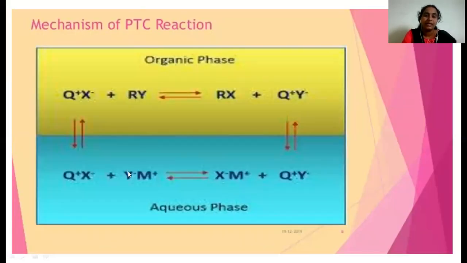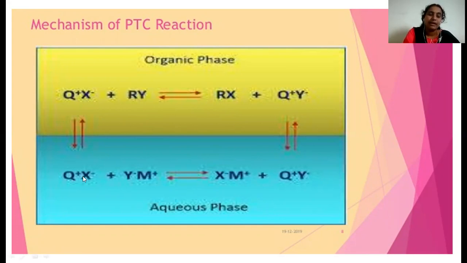So similarly, we can see another picture here, which is the aqueous phase. If you mix the reactants, the polar compound will dissolve in the aqueous phase, whereas the non-polar compound is soluble in the organic phase. Of these two solvents, the aqueous solvent has more density, hence it always settles down, whereas the organic solvent, which is less dense, settles on top.